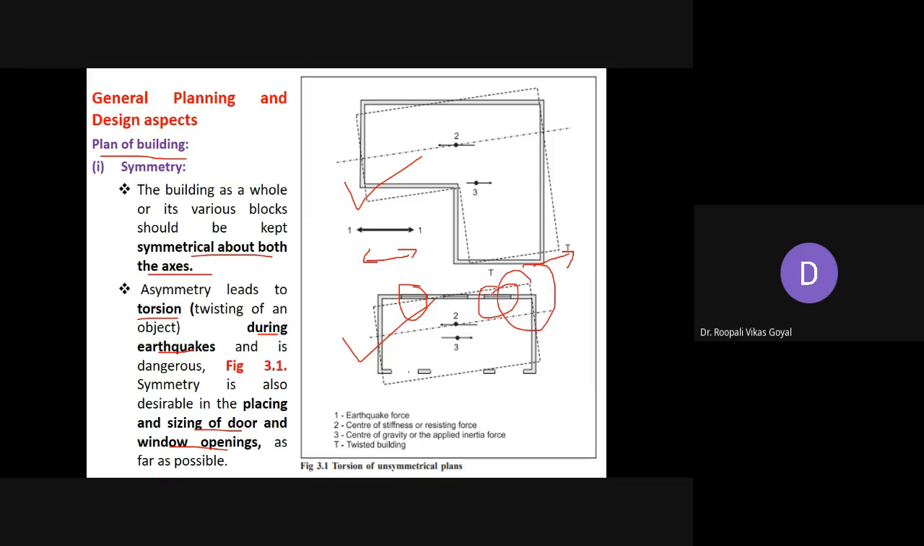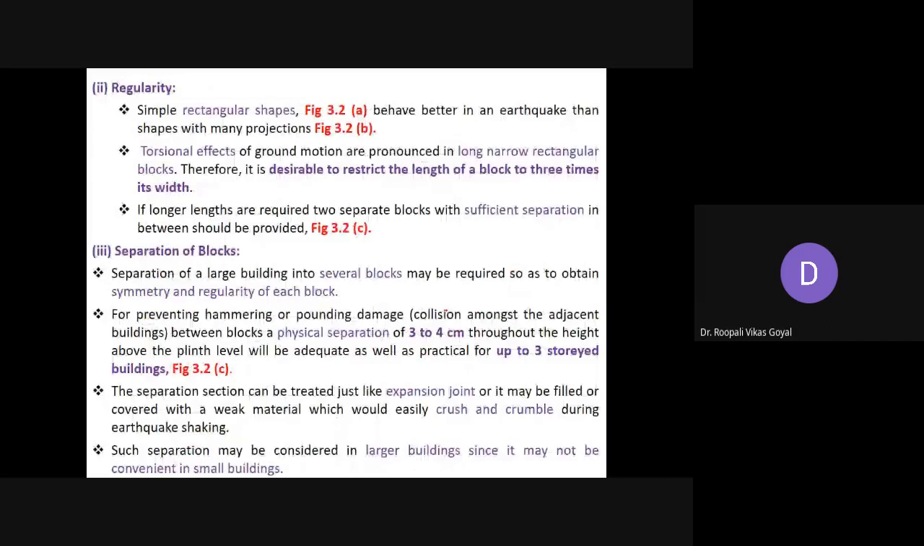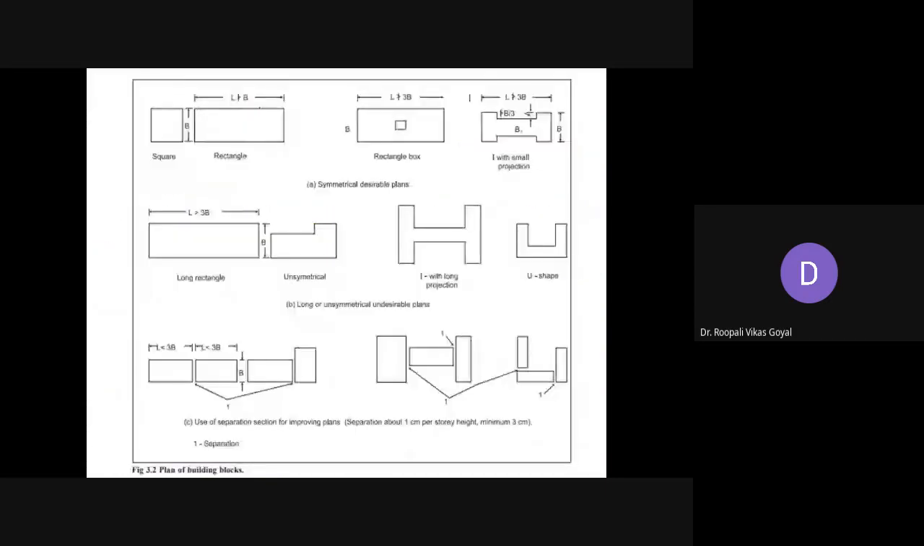It is better resistant to earthquake as compared to asymmetrical planning, because the center of stiffness and center of gravity are properly maintained in this particular symmetrical plan. So as far as possible, the plan of the building should be symmetrical on both the axes to be earthquake resistant. Next is regularity. So what do you mean by this regularity principle? Simple rectangular shape should be adopted. So a simple rectangular shape will behave better in an earthquake than a shape with many projections.